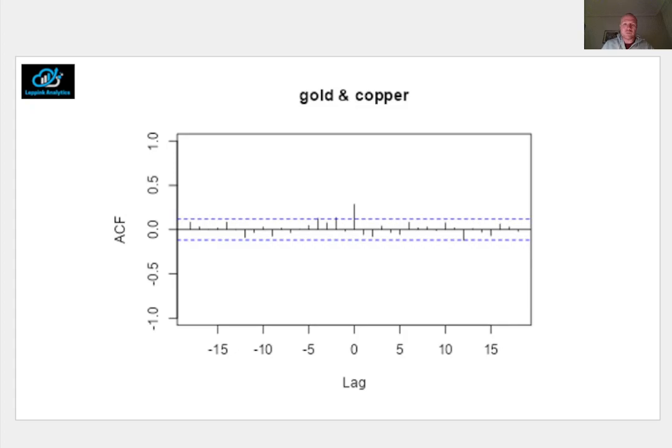So let's dive a bit deeper into these correlations by studying different cross-correlation functions. Here is the cross-correlation function of gold versus copper, in which on the horizontal axis we see lags, which indicate the number of months of difference in time between moves in one subject and moves in the other subject.